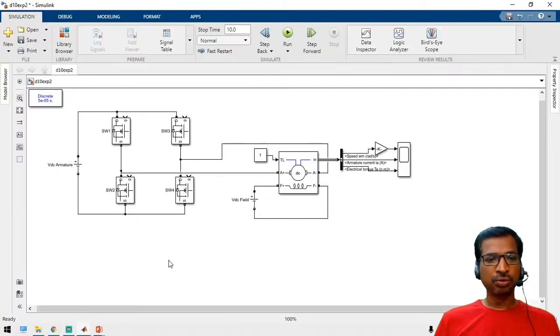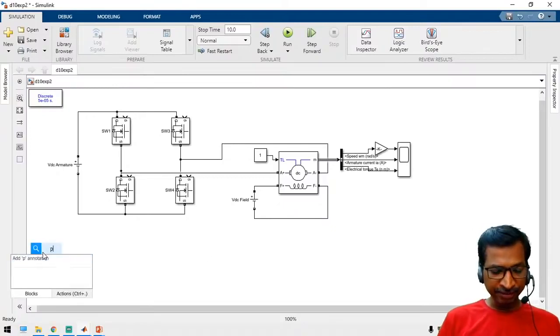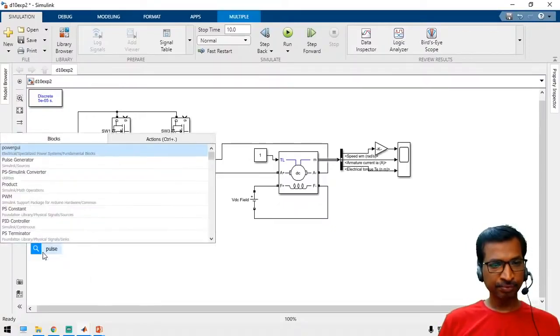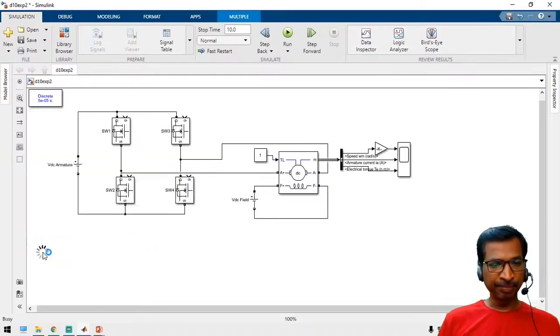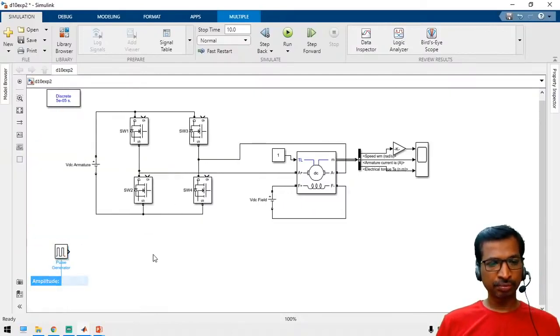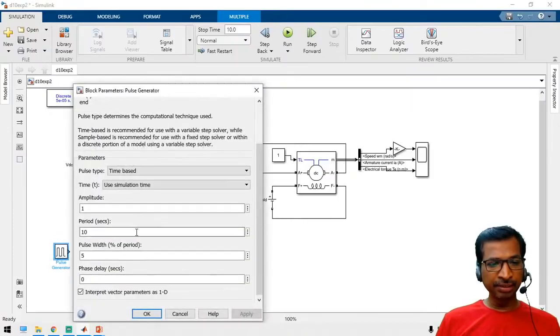Now we have to apply pulse width modulation for these 4 MOSFETs. So just take a pulse generator block. See here, this is the basic pulse generator block, 1 divided by 1000.